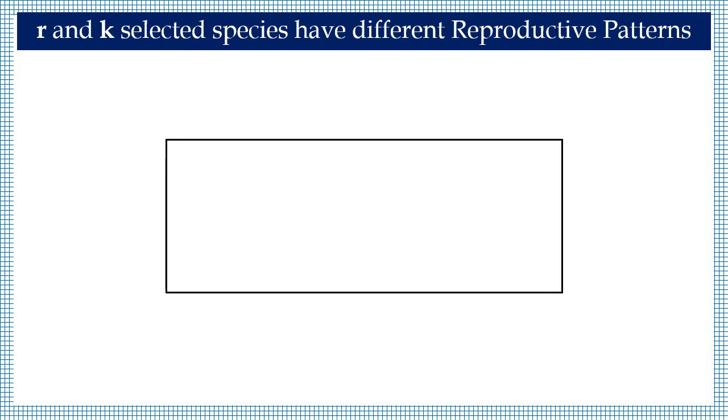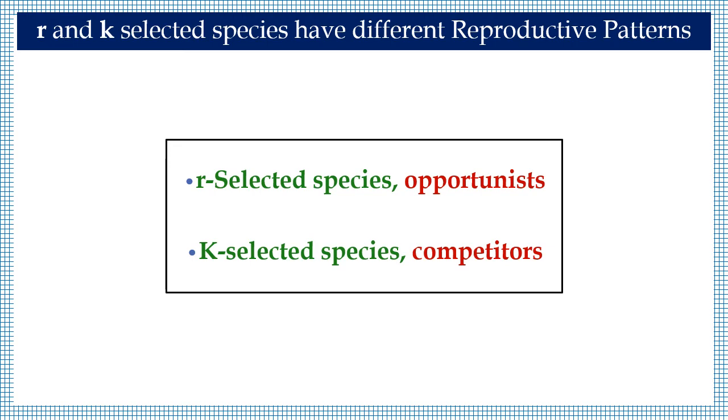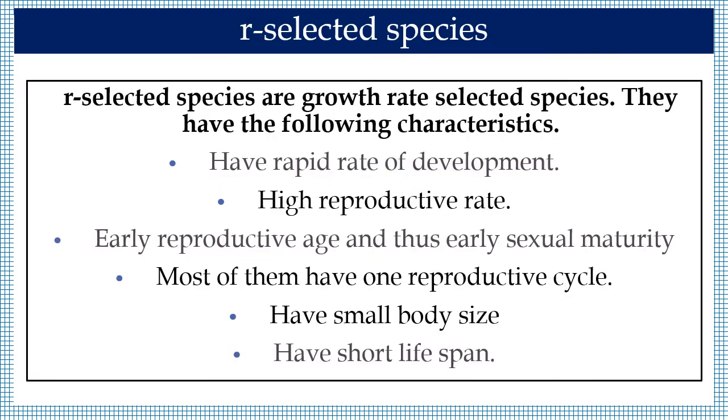We will discuss now about the r and K selected species. These have different reproductive patterns. r selected species, they are opportunists. K selected species, they are competitors. r selected species are known as growth rate selected species.